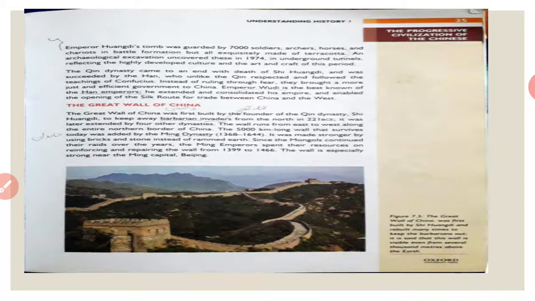In 221 BCE, it was later extended by four other dynasties. Once Shi Huangdi made it, it was extended by all the dynasties who came and ruled. Now, as I told you, the wall is especially strong near the main capital, Beijing. The Great Wall of China is also present, but it's just broken, and thousands of people died building the Great Wall of China.